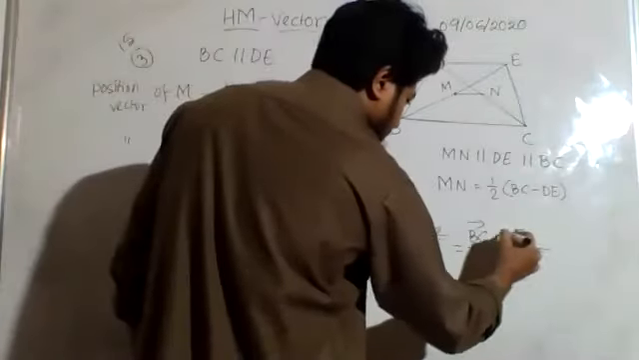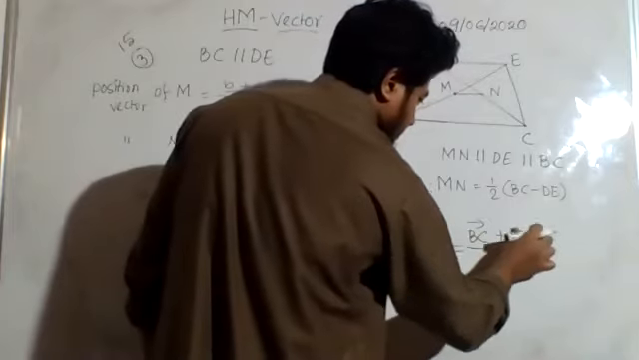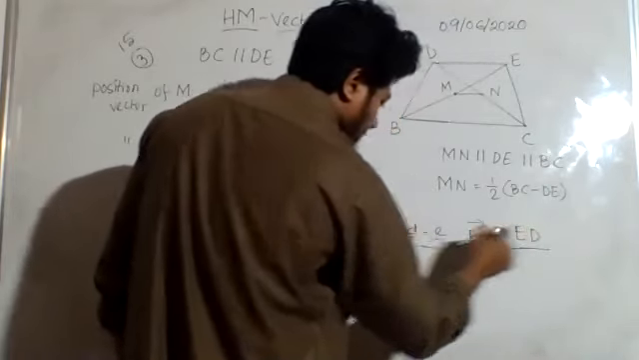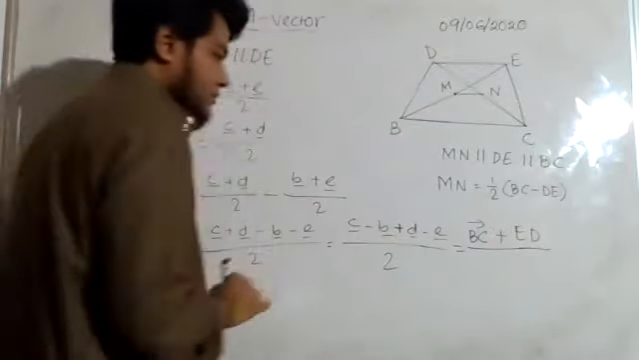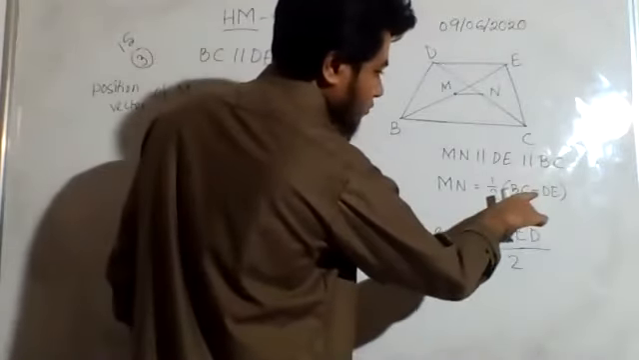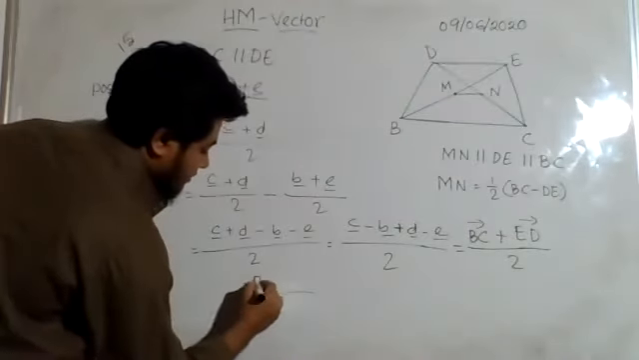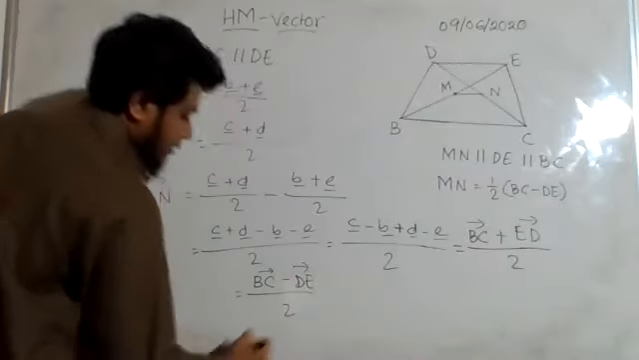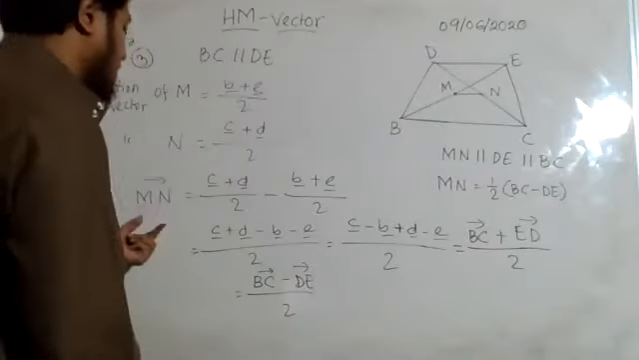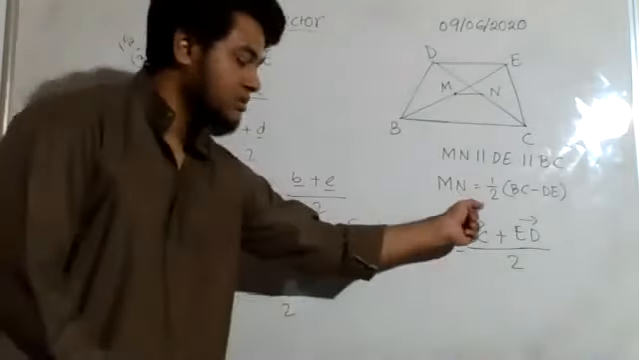ED, yes. This is plus, right? So it will be ED, because D first, so D will be later, then E first, so E will be here. But we are trying to prove DE, right? So we have to change the direction of it. It will become BC minus DE divided by 2. So actually we are almost there. We have proved that MN is equal to (BC minus DE) divided by 2.